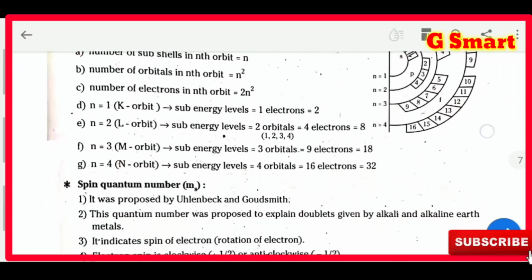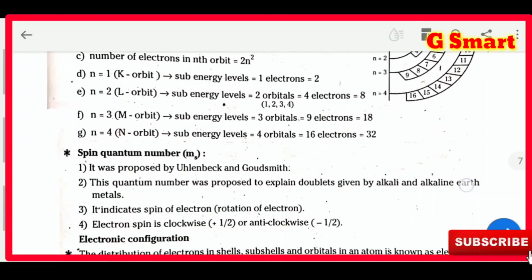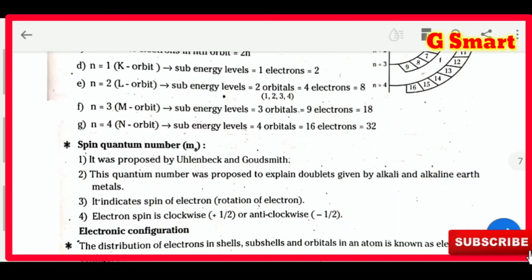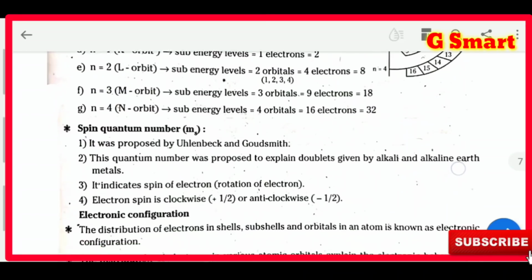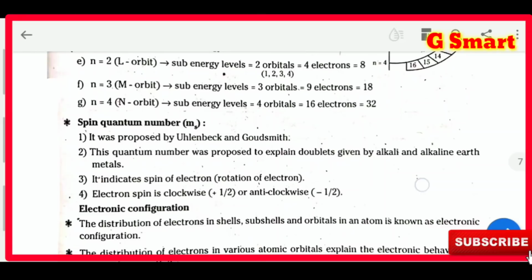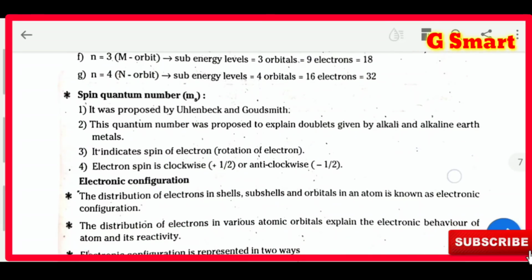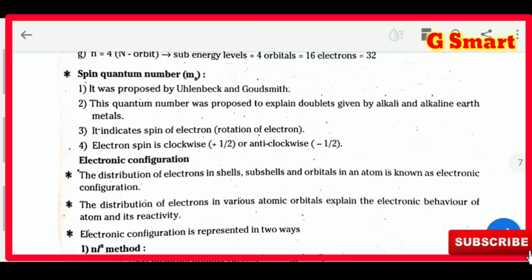Like that we are finding: for n equals 1, energy level 1, how many electrons? 2. For n equals 2, how many orbitals are there? 4 orbitals, which means 4 into 2, 8 electrons will be present. For n equals 3, there are 9 orbitals. In each orbital, 2 electrons, so 9 twos are 18. For n equals 4, there are 16 orbitals. In each orbital, 2 electrons. 16 into 2 is 32. Like that we will get the values.